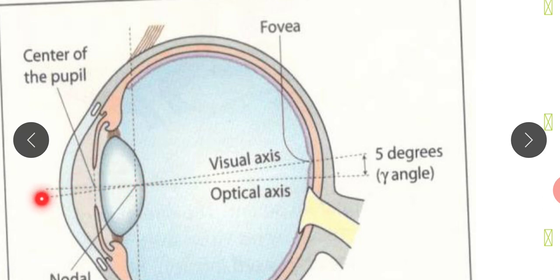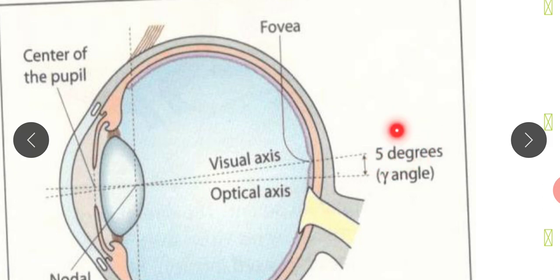So the line which passes from the center of the pupil and the nodal point is known as the optical axis, and the line which passes through the nodal point and the fovea centralis, the centermost part of the fovea, is known as the visual axis. Now normally an angle is formed between these two axes, and that is known as angle gamma, or gamma angle, and that is normally 5 degrees.